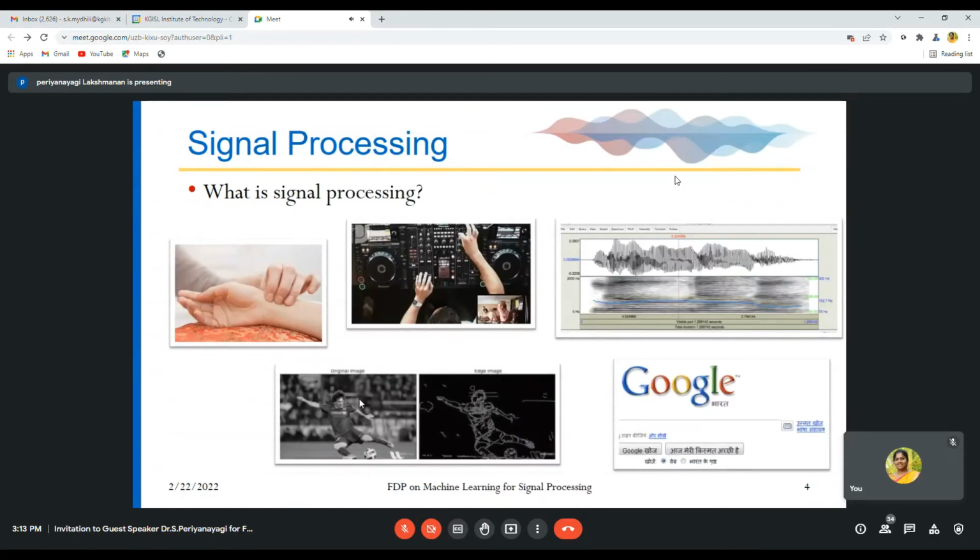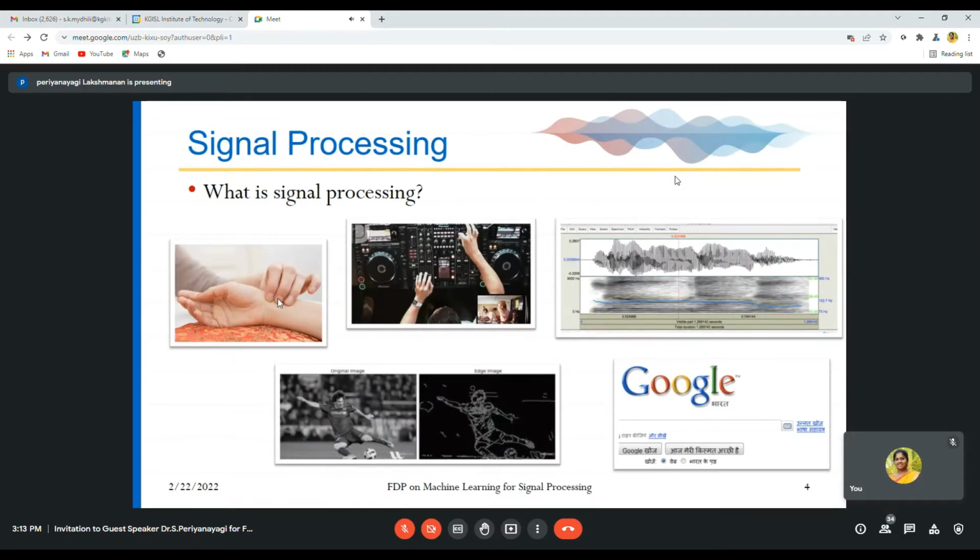Then coming to what signal processing is. If you see this portion of our hand, we feel the pulse. From the pulse, we can detect the heart rate. In those days they would detect the heart rate this way.